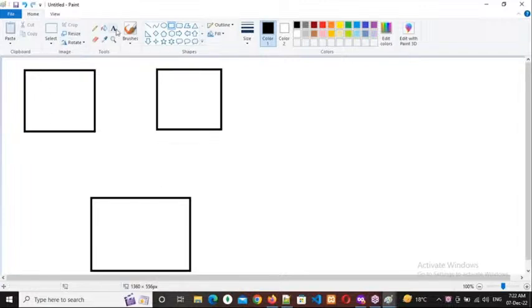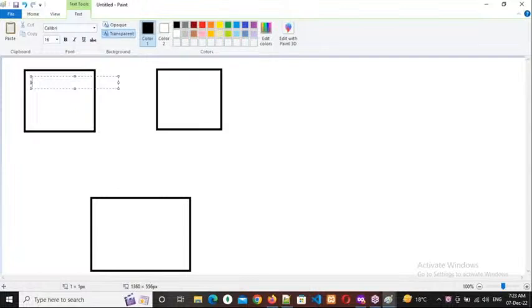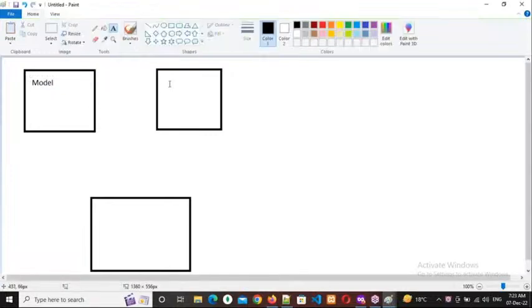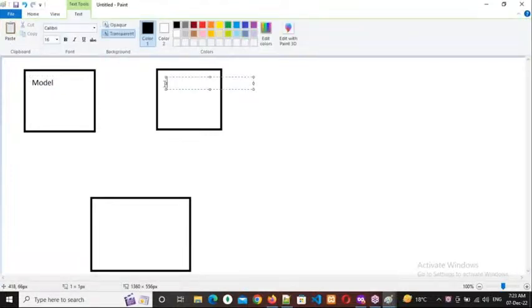Okay, everybody, what is this? This is the model. And what is this? This is the view. And what is this? This is the controller.